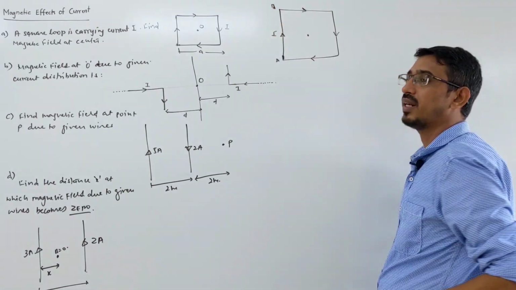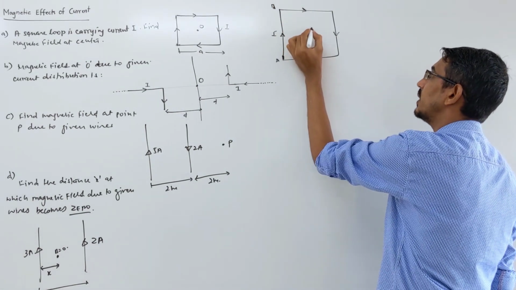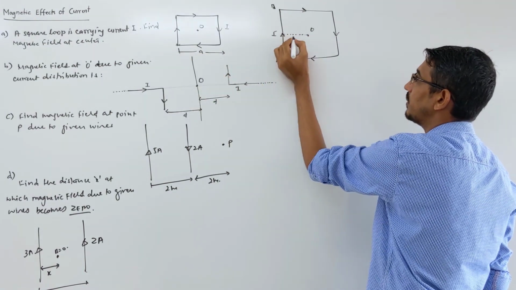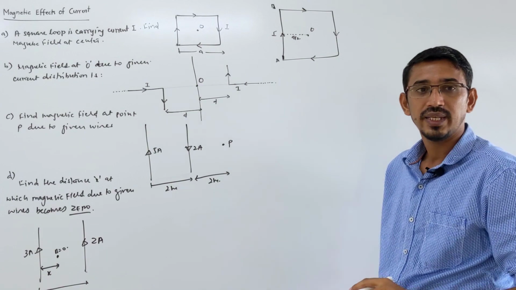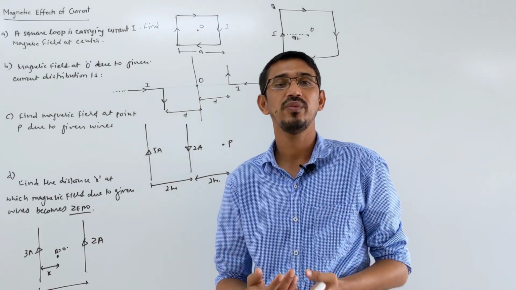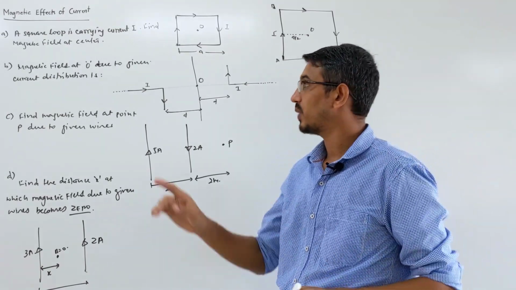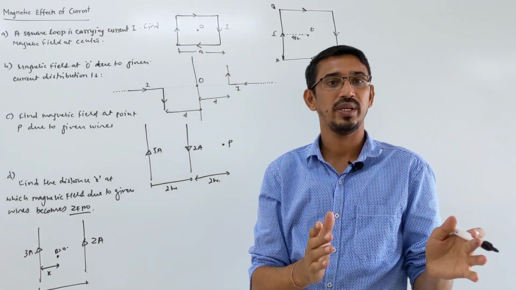So for this wire we're talking, this side we're talking AB. You want to find the magnetic field due to AB at this center O. So that distance is obviously half of that, a by 2. Then it's a wire, so we write the wire formula. And which type of wire? It's not an infinite wire. It's a limited length. The side of your square is given as a. So it's a finite wire.